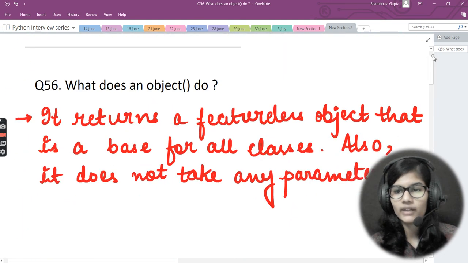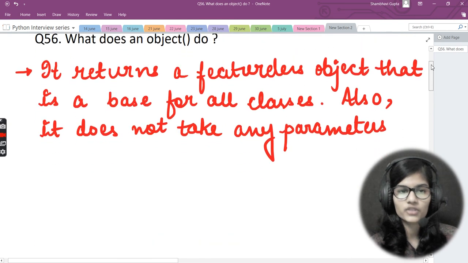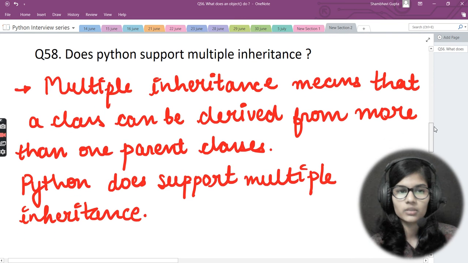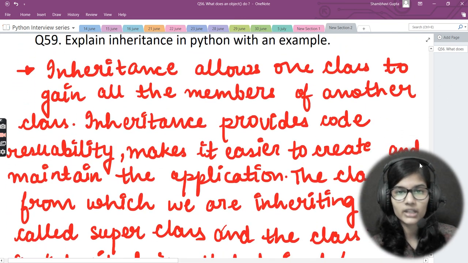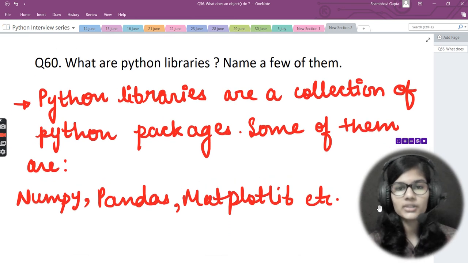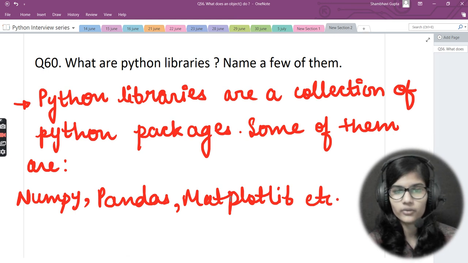Let me now go above and revise all of the questions that we had seen. The first one is, what does an object do? Second, how do you do data abstraction in Python? Third, does Python support multiple inheritance? Fourth, explain inheritance in Python with an example. And the last, the fifth one, was what are Python libraries? Name a few of them. I hope you got all the answers in a detailed and proper way, and how to answer all these types of questions.